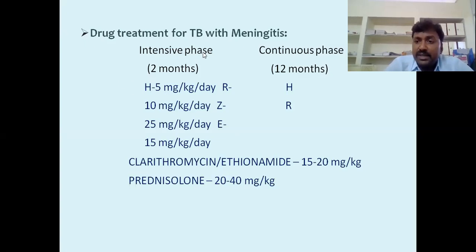Next, drug treatment for tuberculosis with meningitis. So the intensive phase is 2 months, up to 2 months we have this. After 2 months, 3rd month to 12th month, the continuous phase. H means isoniazid, R means rifampicin. Then after that we can give ethionamide and prednisolone.